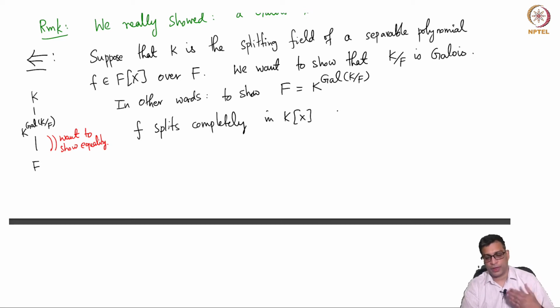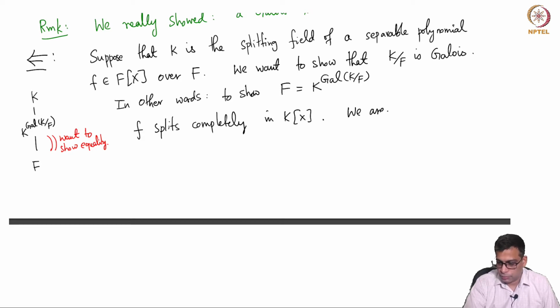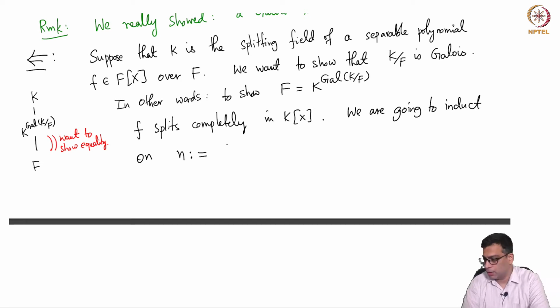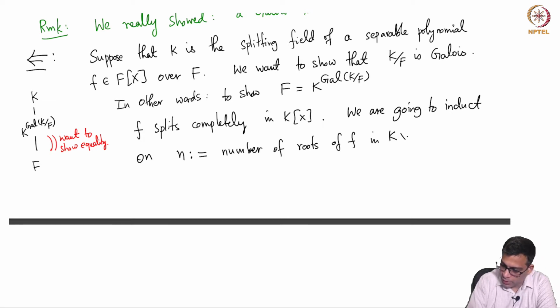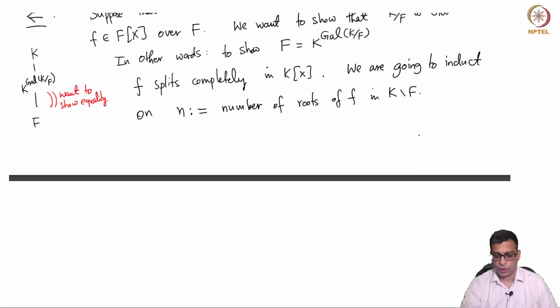So all the roots of f are in K. But we are going to induct on this number, which I will denote by n. It is the number of roots of f in K minus F. Okay, so as I said, this is a strange number to induct on, but this is what we will do.